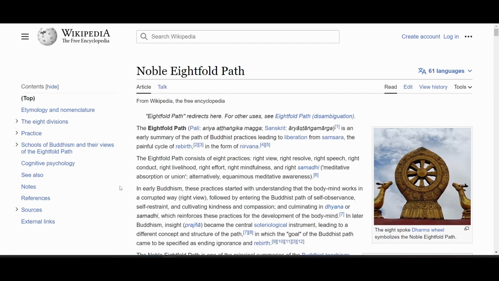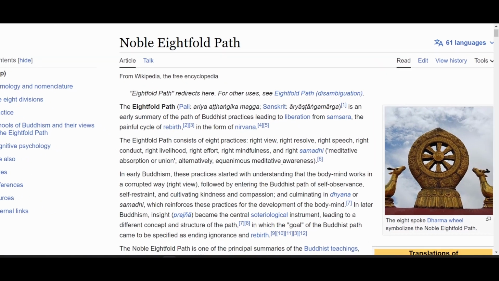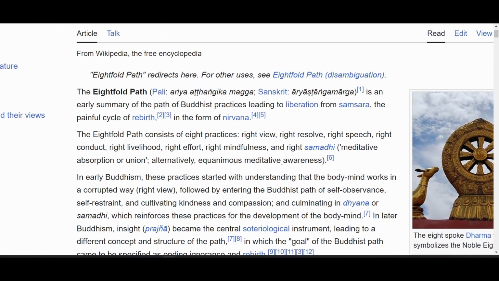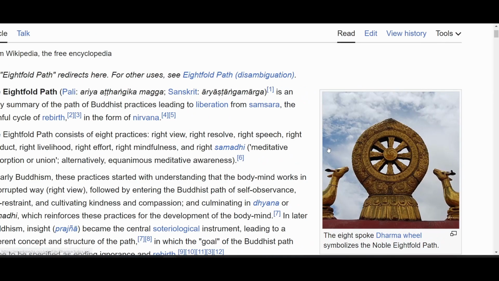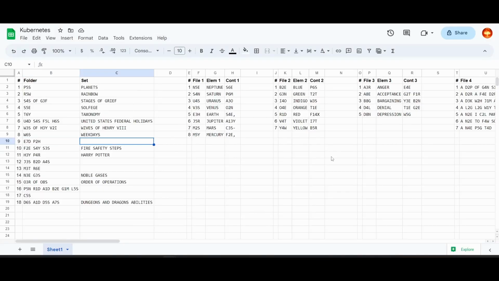The 8 volts path is an early summary of the path of Buddhist practices leading to liberation from samsara. I see. I think I have seen this sort of thing, I just didn't know what it meant. And I was right, V was one of the elements. Okay, let's put 8 volts path in here.